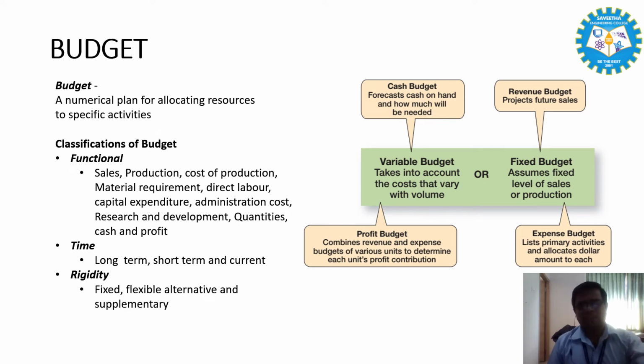What is budget? It is a numerical plan for allocating resources to specific activities. The main objective or importance of budgetary control is that it has been used to plan and control the income and expenditure of the organization. It aims at the maximization of profit and provides an adequate working capital.